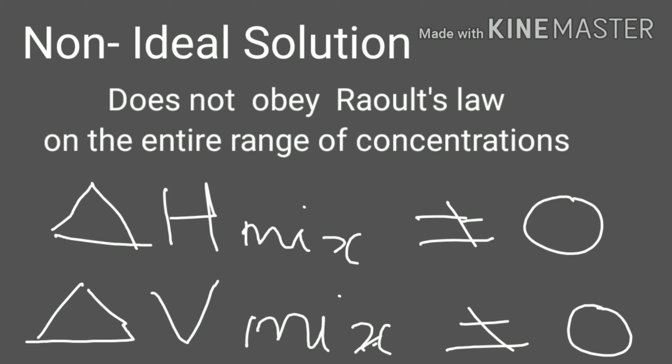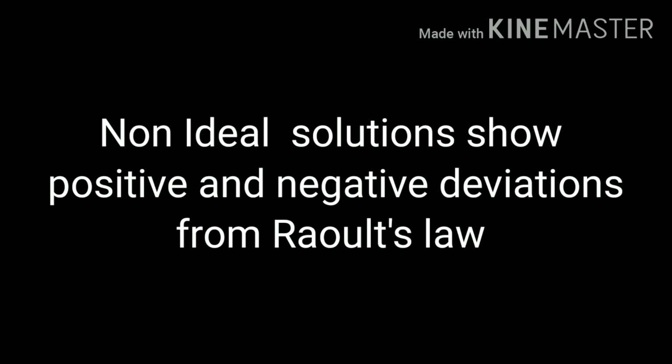So it is just going to be opposite to that of the ideal solution. The next point under non-ideal solution is non-ideal solutions show positive and negative deviations from Raoult's law. Let us see how these deviations are seen.